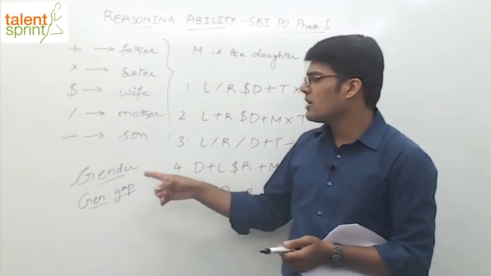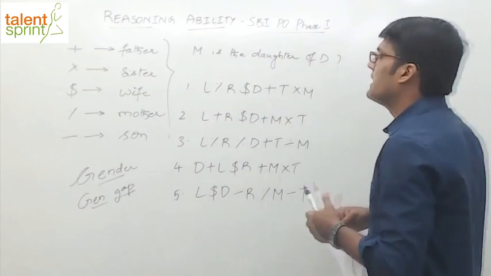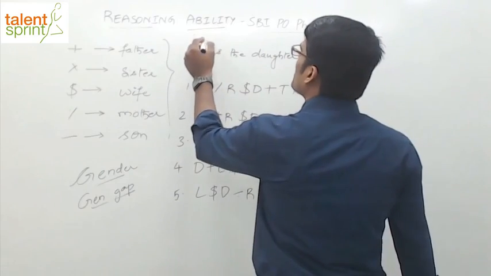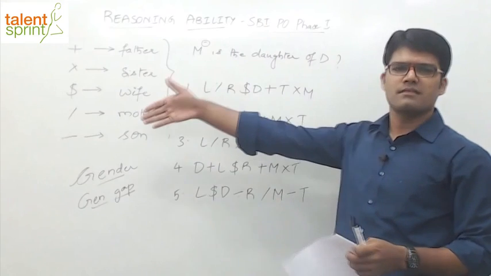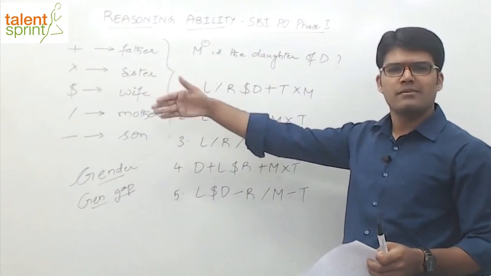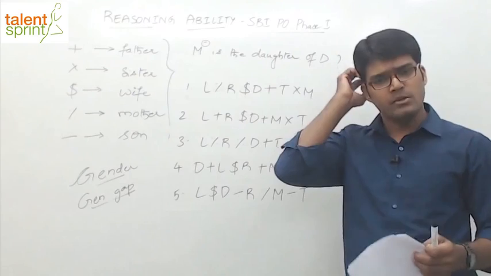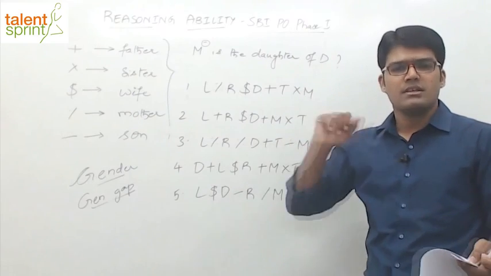How do we do that? The concept of gender and generation gap. See what is given. M is the daughter of D. If M is the daughter, it is obvious that M is female, whatever notation you use, right? We generally use plus for male and minus for female. Don't get offended by that. You can use your own notation, but I'm just trying to follow the general conventions there.